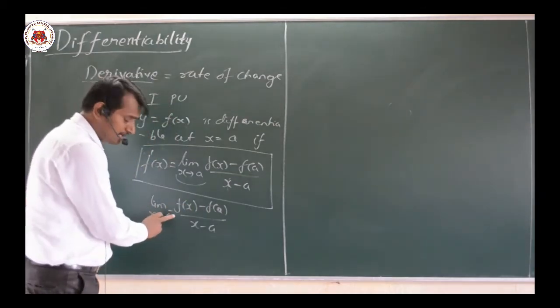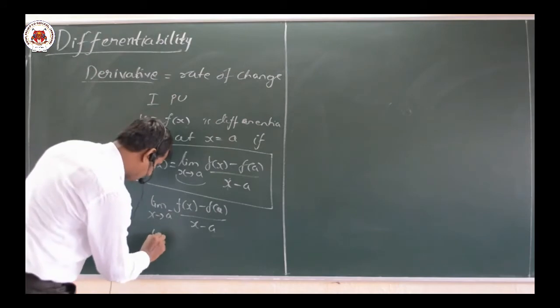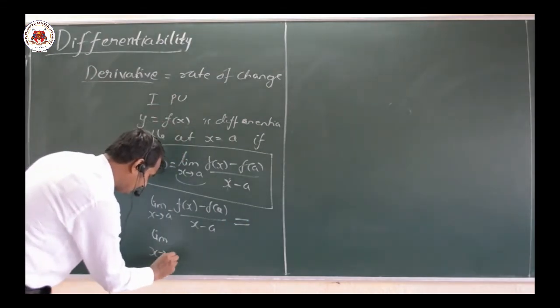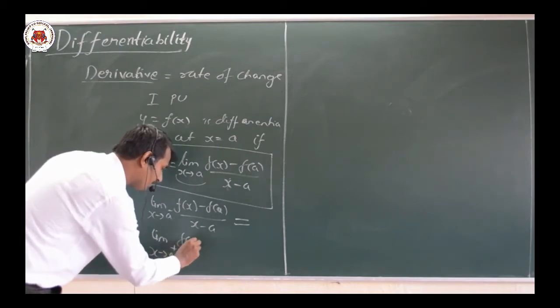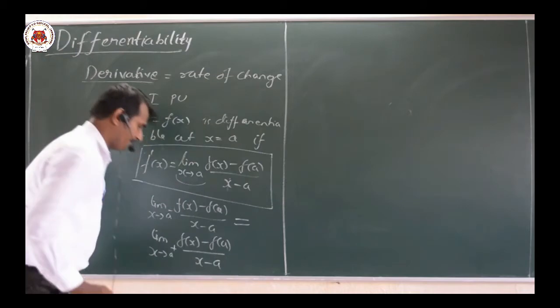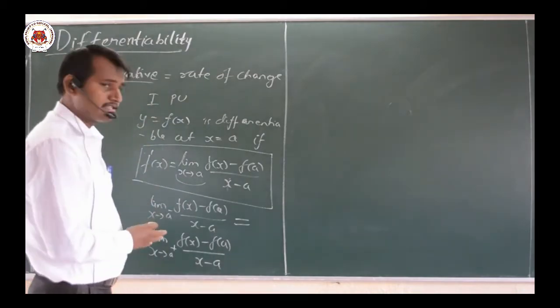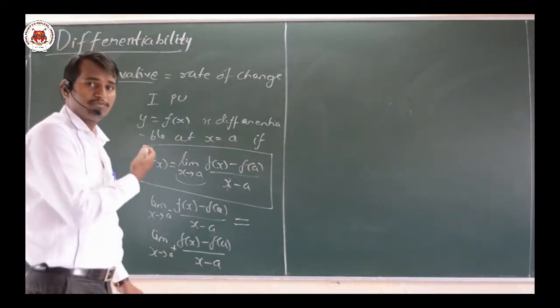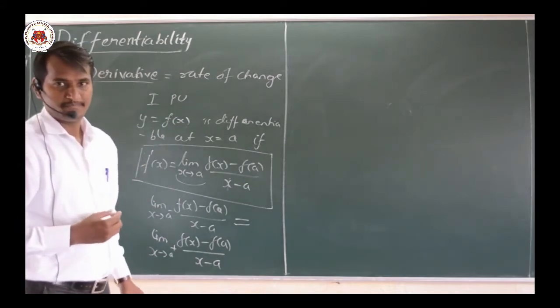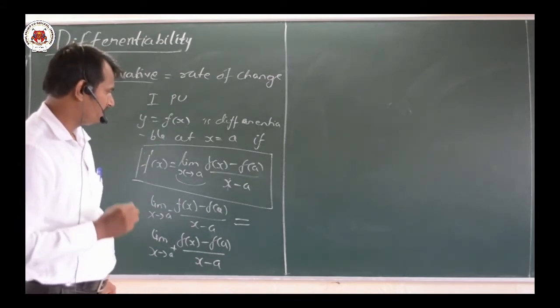Everything is the same, only a negative. And the right hand limit is limit as x tends to a positive, f of x minus f of a divided by x minus a. These two should be equal. Then only we say both left hand limit and right hand limit exist, therefore the derivative exists. Very simple thing.